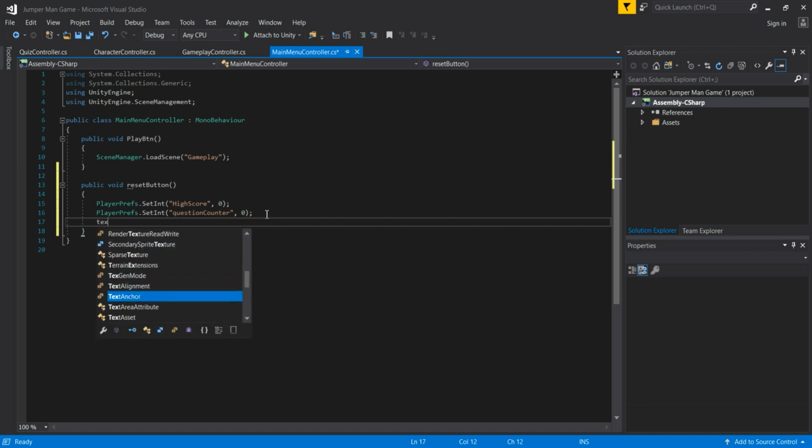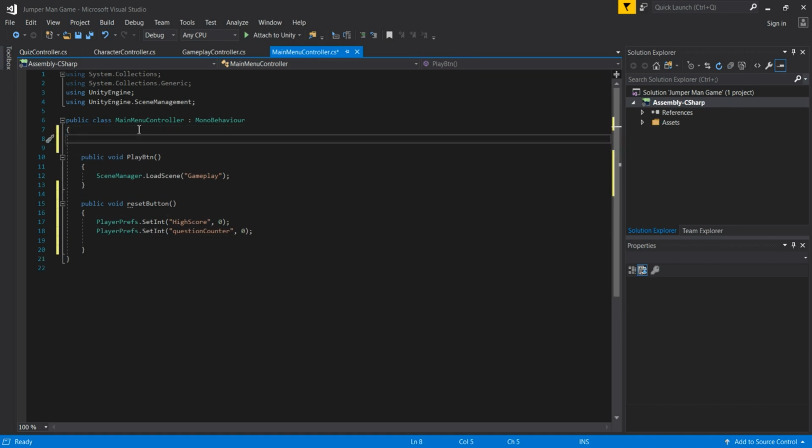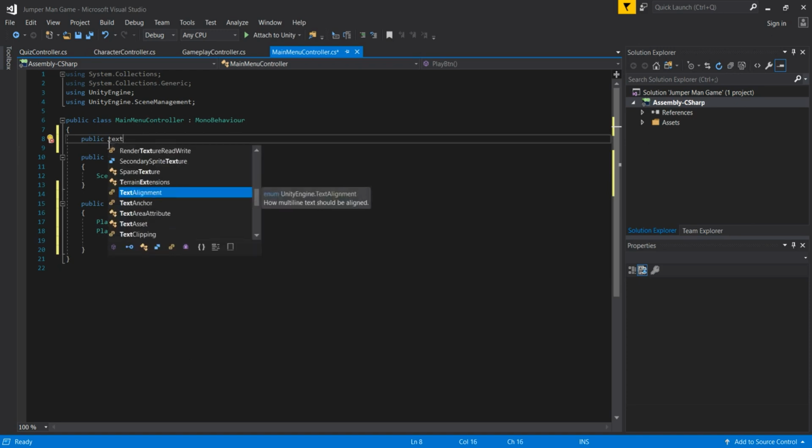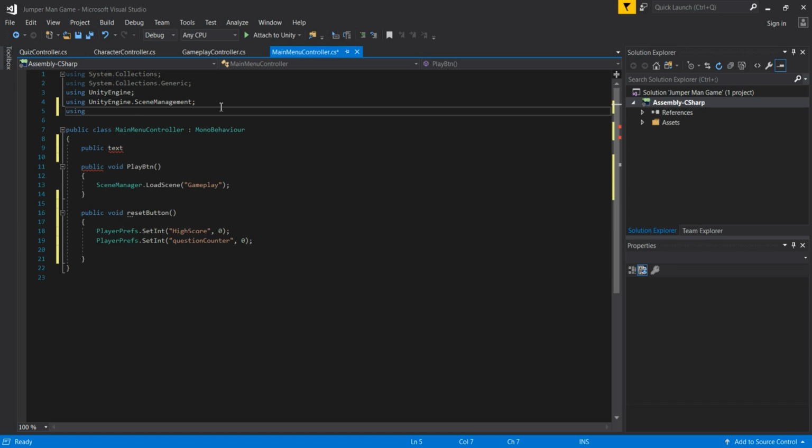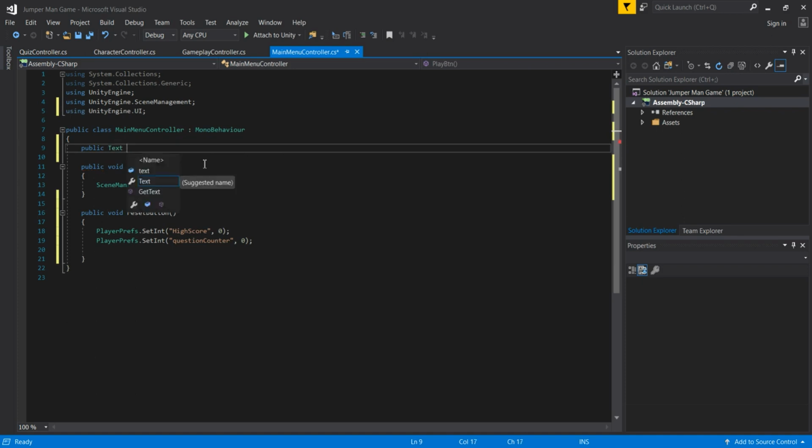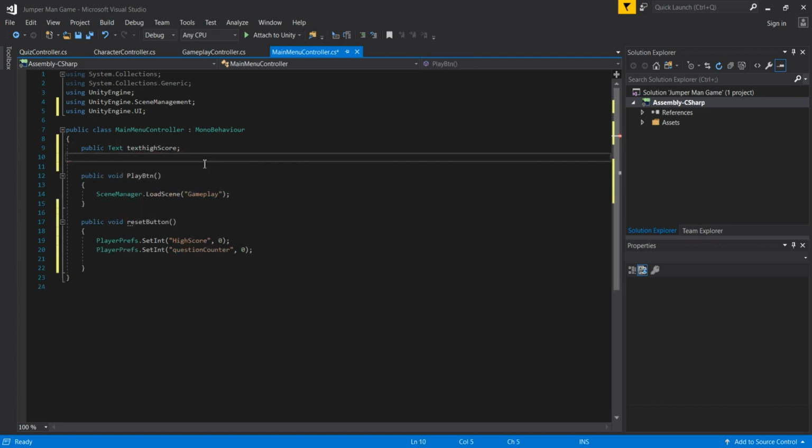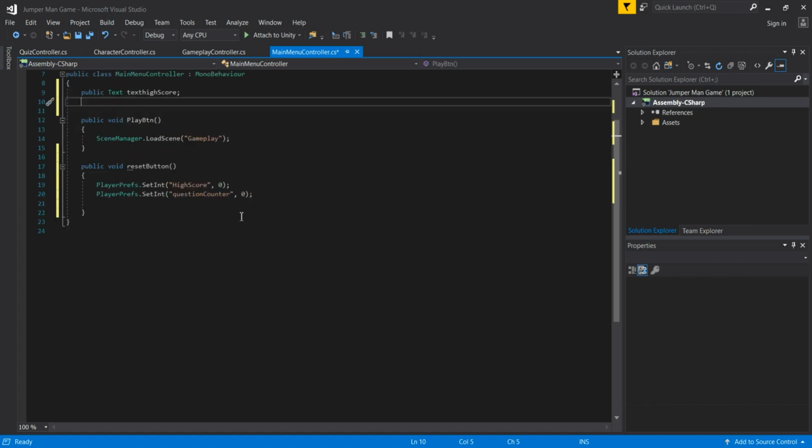So we are going to use our text. Where is our text high score actually? We do not have that variable. We need to go here in the variables and create a public Text. Because we cannot use this Text as a data type otherwise, we need to go here in the usings and add UnityEngine.UI. Now we can use these UI elements as data types, so there will be our Text for the high score. So public Text textHighScore we will pass like that. We do not have any more variables here.